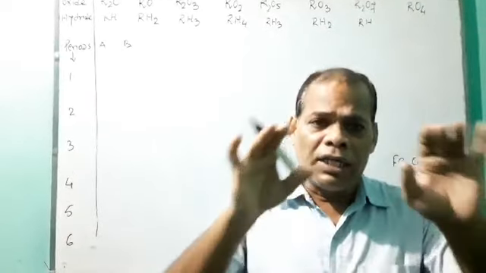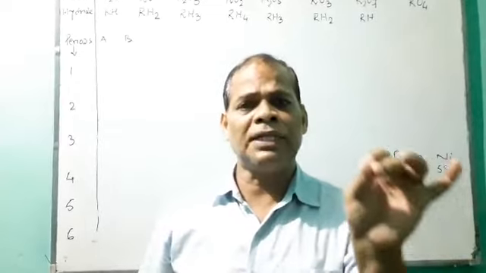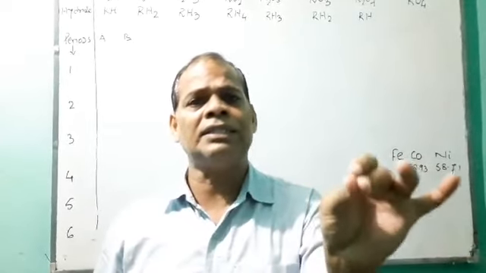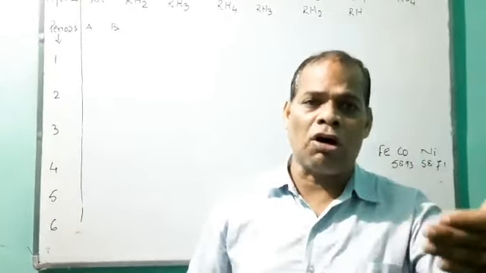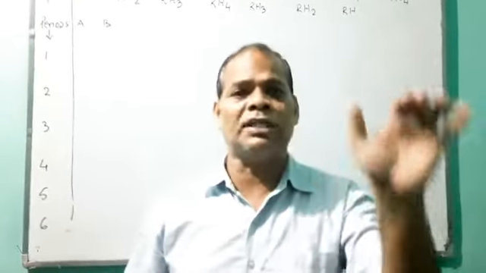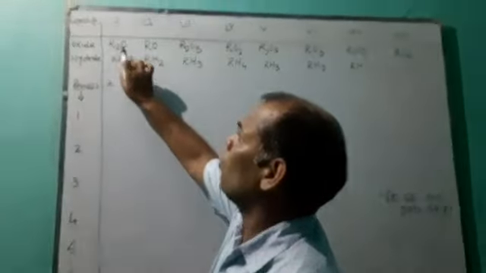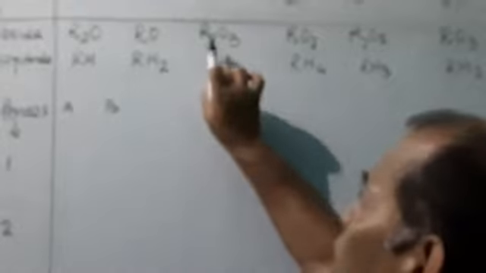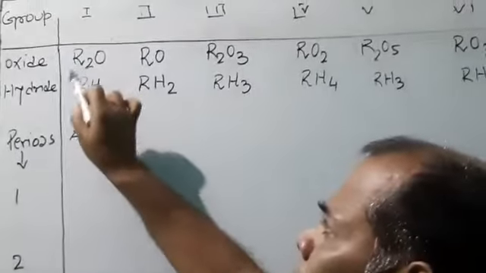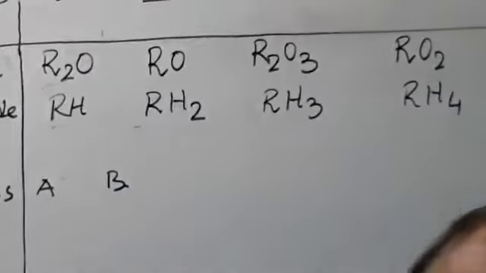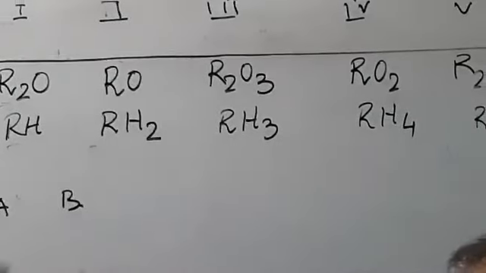At the top, in general form, he represents the elements with R: R2O, RO, R2O3 or RH. What does R represent? R represents the name of the element.